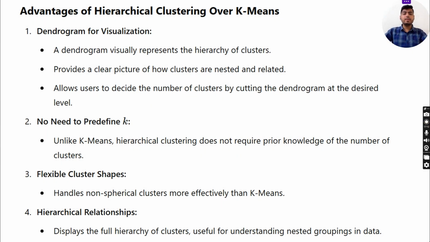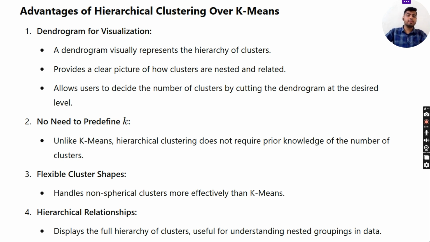Now, the advantages of hierarchical clustering over k-means. Firstly, dendrogram visualization. A dendrogram visually represents the hierarchy of clusters. It provides a clear picture of how clusters are nested and related, and allows the user to decide the number of clusters by cutting the dendrogram at the desired level. Next, there is no need to predefine K. Unlike k-means, hierarchical clustering does not require prior knowledge of the number of clusters.